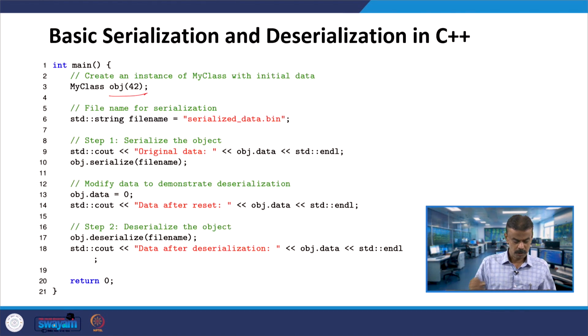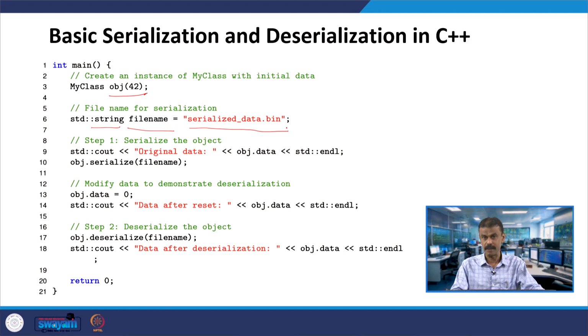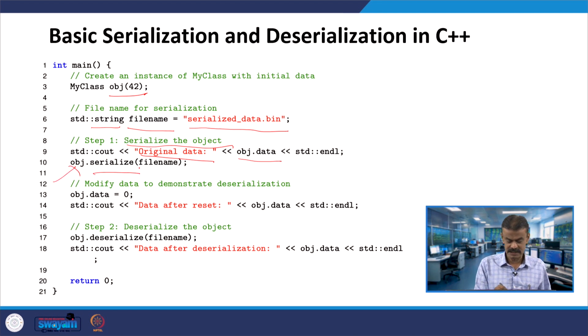You have a file name under the string data type, here the file name is serialized_data.bin. First, before serializing, we print out the original data, obj.data, which we know is 42. Now this obj will invoke serialize, and you are passing the file name serialized_data.bin.